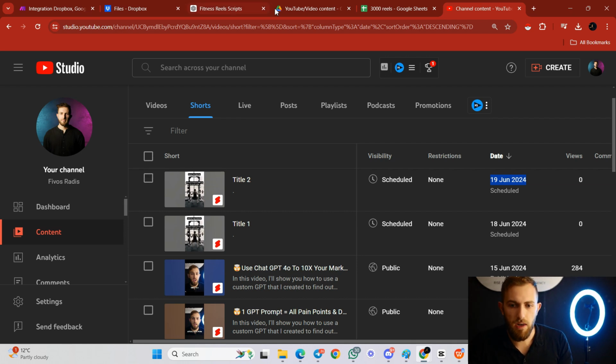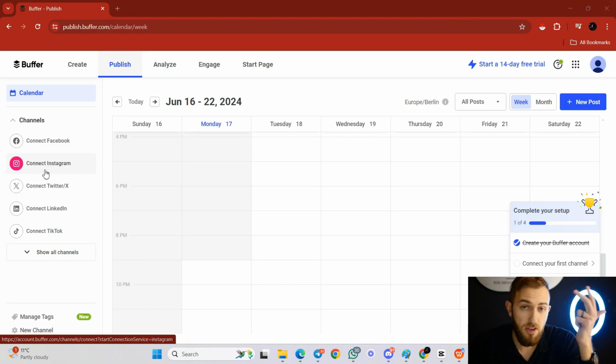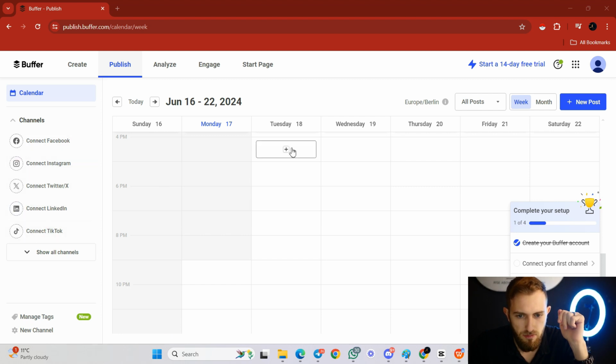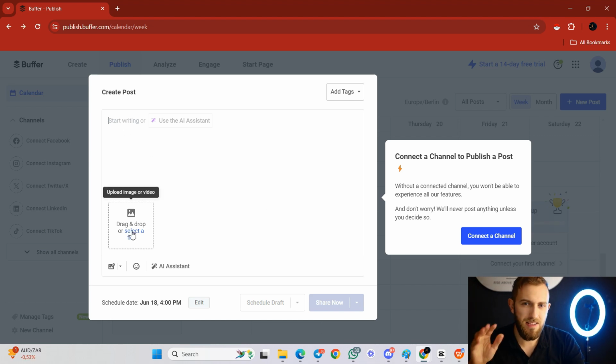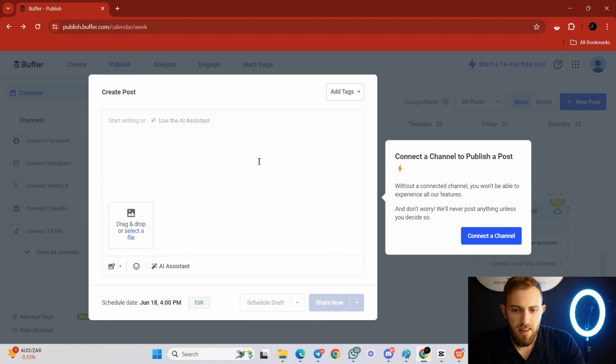Then you have a bunch of shorts scheduled for YouTube on autopilot. For TikTok, Instagram, and actually Facebook too, you have Buffer. You just connect your Facebook account, your Instagram account, and your TikTok account to Buffer, and then you add a post. You create a post, select and drop the file. It's a bit more manual on Buffer, but this is how you would do it, because for now there is no option for Make.com or Zapier or any other automation tool I know of to upload files on TikTok, Instagram, or Facebook. So it has to be a bit more manual.